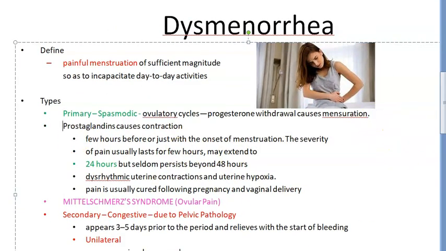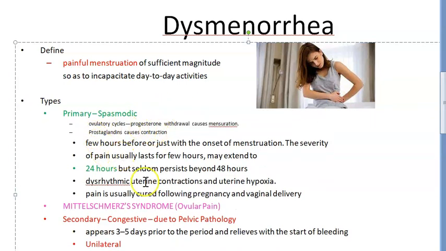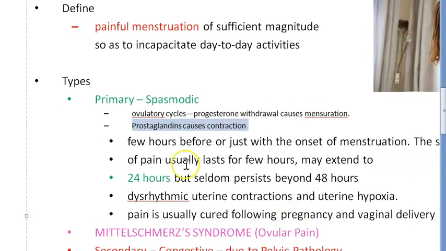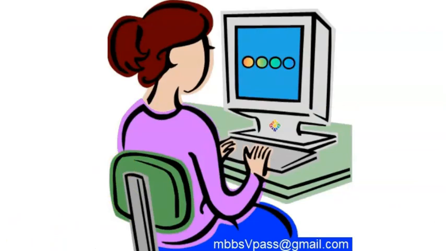Guys, did it become too much to understand? See, where does this happen? It happens only in ovulatory cycles. Okay, ovulation should happen. Then the corpus luteum is formed. The corpus luteum will release progesterone. After some time, there is progesterone withdrawal which causes the menstruation. Prostaglandins are there which cause the contraction of the uterus. So what will happen? A few hours before or just with the onset of menstruation, there is this pain and it will last for about 24 hours. There are dysrhythmic uterine contractions and uterine hypoxia. So that is why you should understand that only ovulatory cycles cause pain.